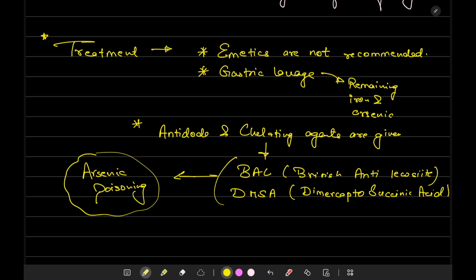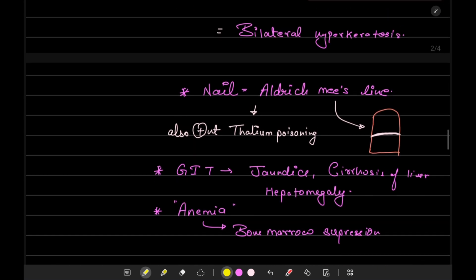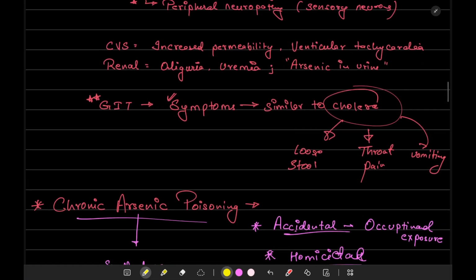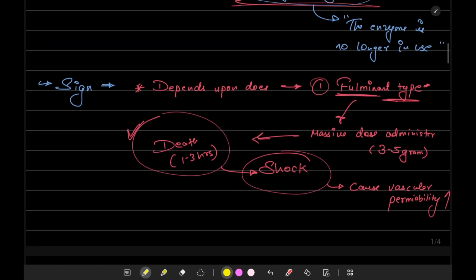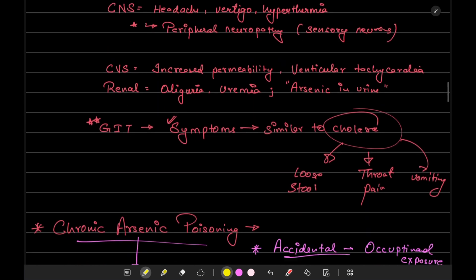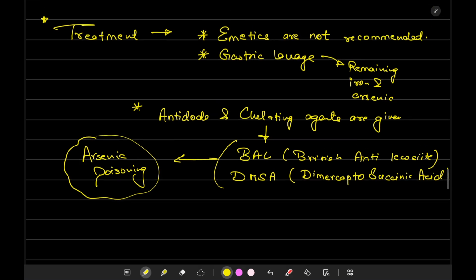I know these signs and symptoms are very hard to learn and very difficult to remember. To learn this, I have already uploaded a mnemonic to learn the symptoms of arsenic poisoning. Please do watch that. That video link will be in the description. That's all you have to learn about arsenic poisoning.